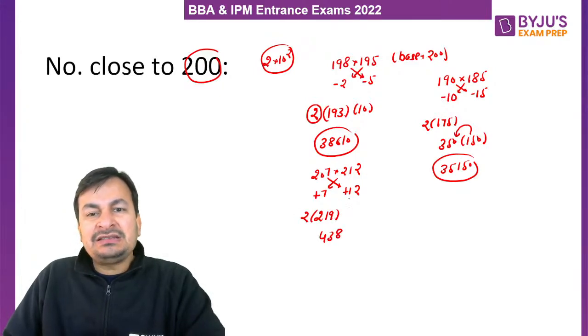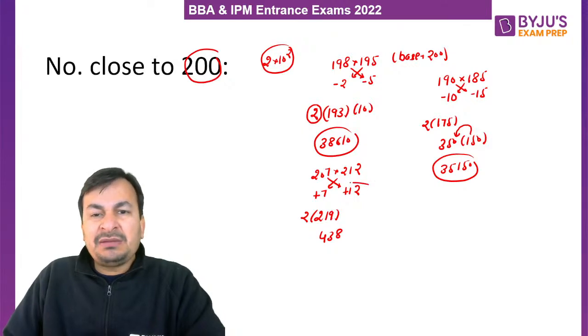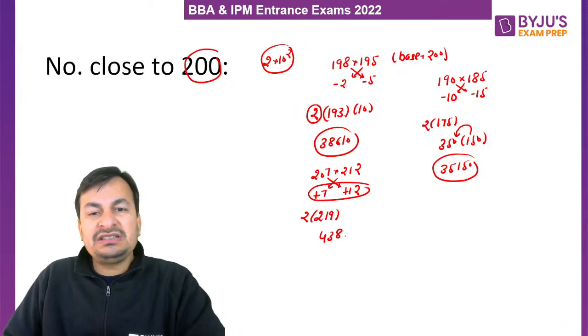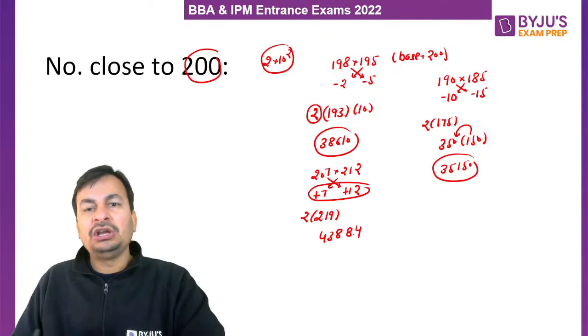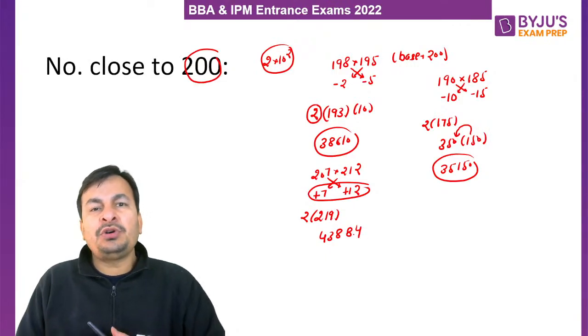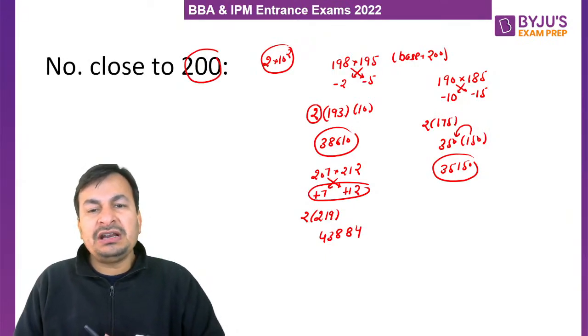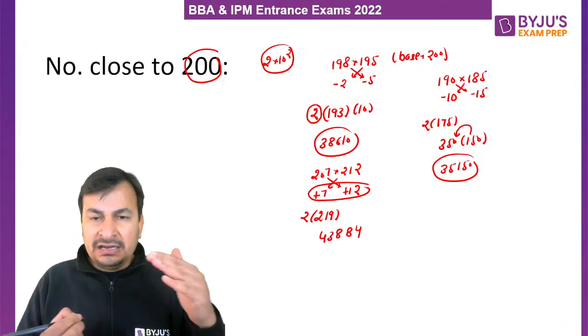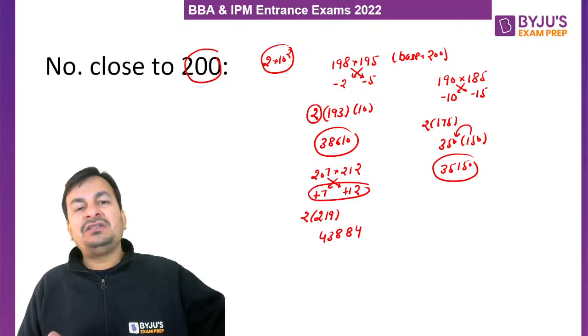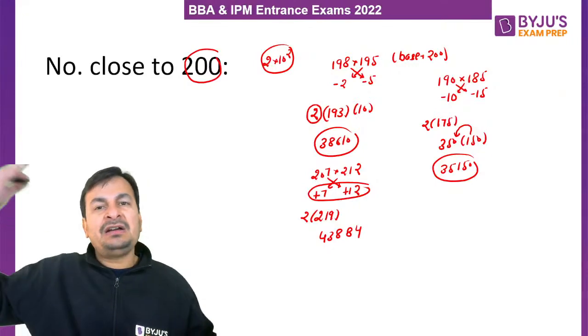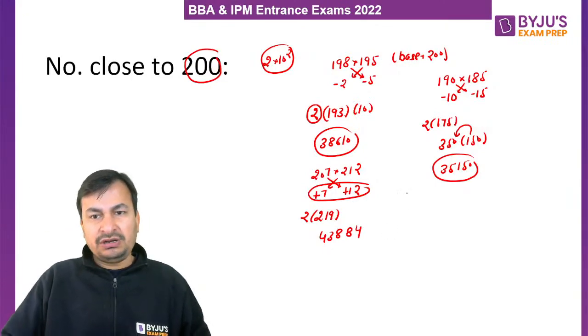How do we get the second part of the multiplication? By multiplying these two differences. So 12 sevens are 84. So what will be the final product of 207 and 212? 43884.